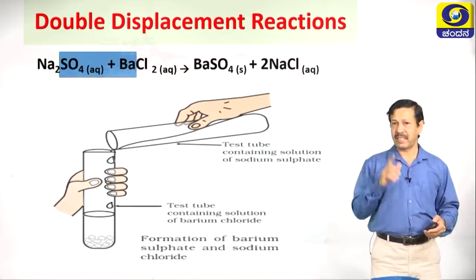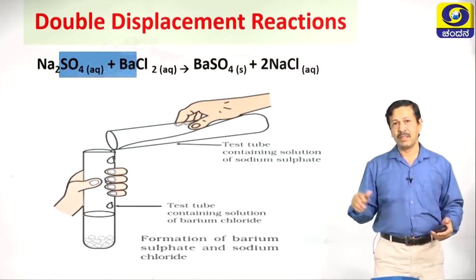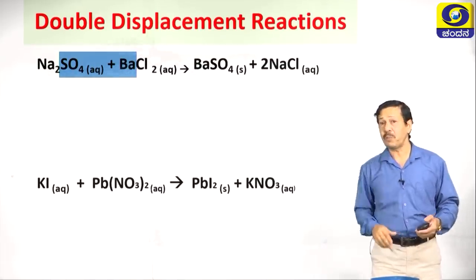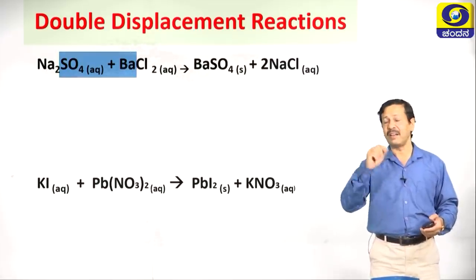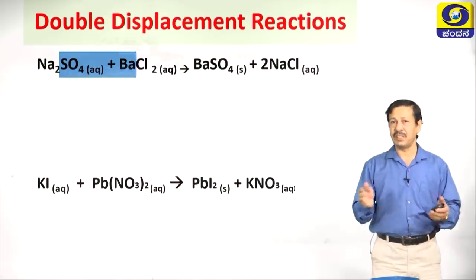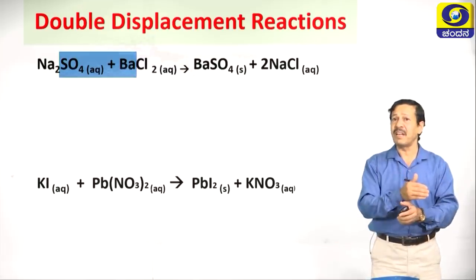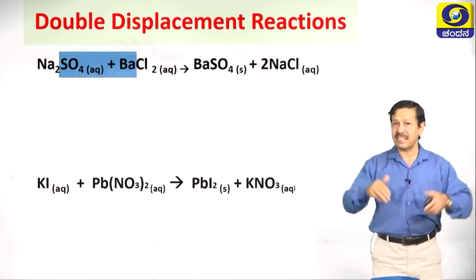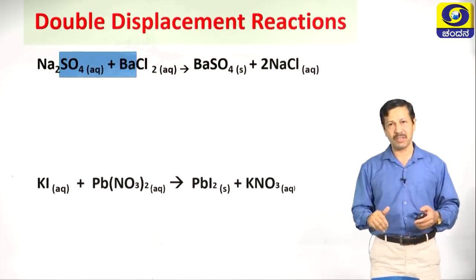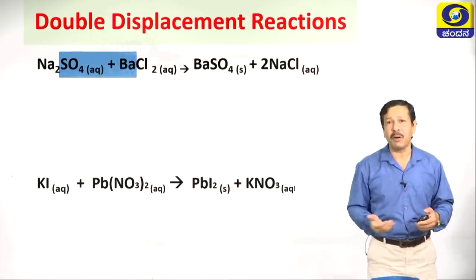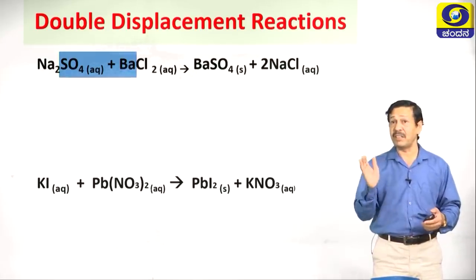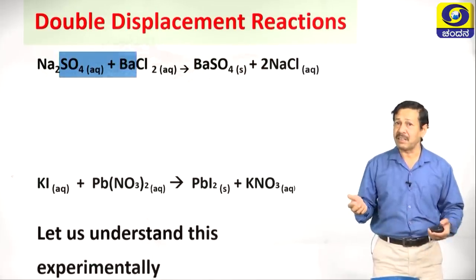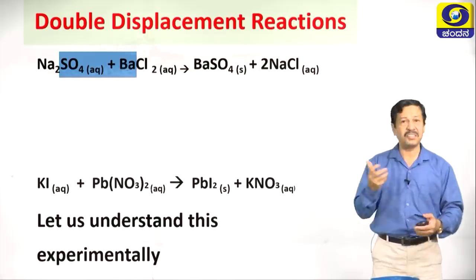Here is an example for precipitation. Now, let us see one more example for this one. So, that is the reaction of potassium iodide and lead nitrate. When they combine with each other, they mutually exchange their radicals and form a new compound. Old bonds are broken and new bonds are established to form a new substance, which is having a different set of chemical properties. Hence, it is a chemical change. Let us perform a very simple activity to understand this magical moment. You will enjoy the color change.